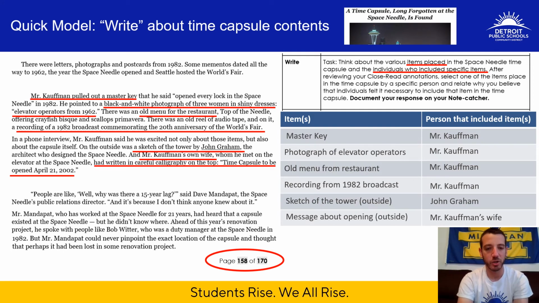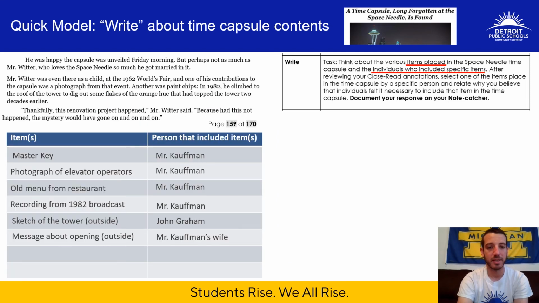Ahead of this year's renovation project, he spoke with people like Bob Witter, who was a duty manager at the Space Needle in 1982. But Mr. Mandapat could never pinpoint the exact location of the capsule and thought that perhaps it had been lost in some renovation project. Wow, I'm glad they found it. Okay, let's keep reading on page 159 now to find out the rest of the items, the people that put them there.